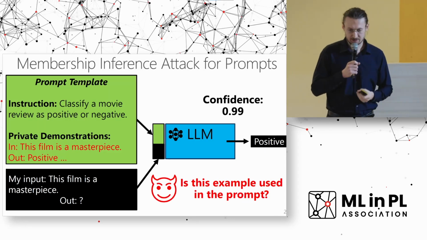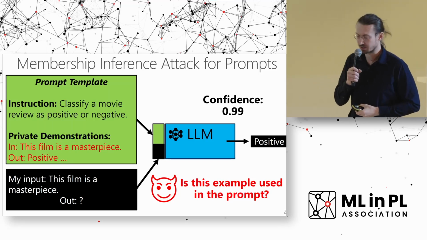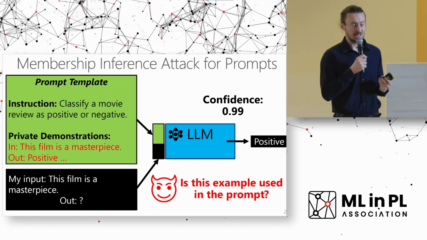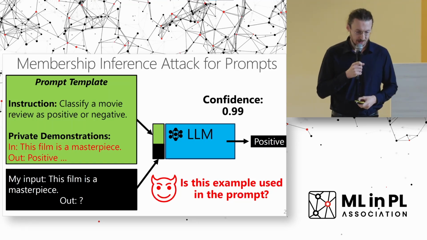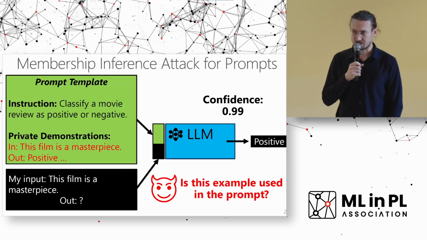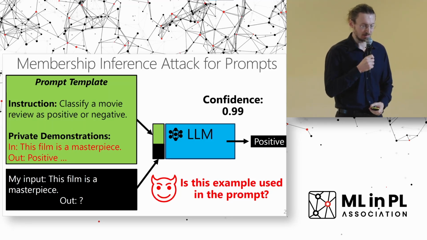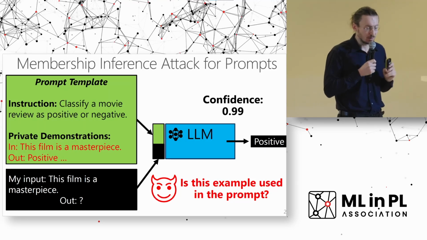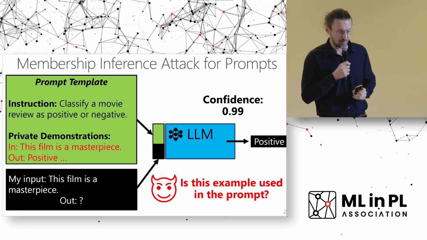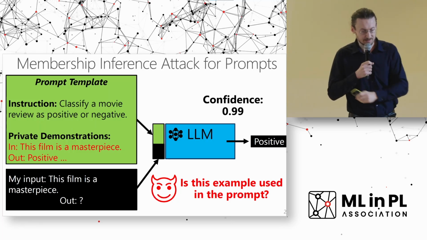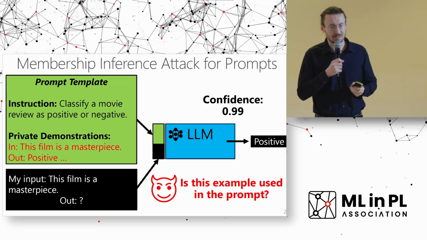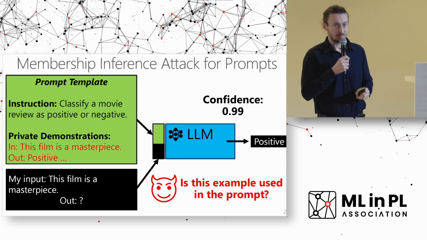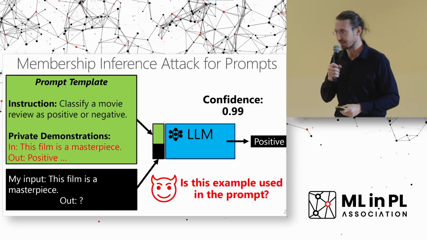However, what we actually showed is that it's possible to instantiate a membership inference attack and find out what private examples were used in these demonstrations. An attacker basically asks this question: is this example used in the prompt? So he or she who attacks the model can easily figure out what kind of private data we used in our prompt template. And this is possible to achieve through analyzing the outputs. In this case, examples that are actually in the prompt template have much higher confidence than other examples.